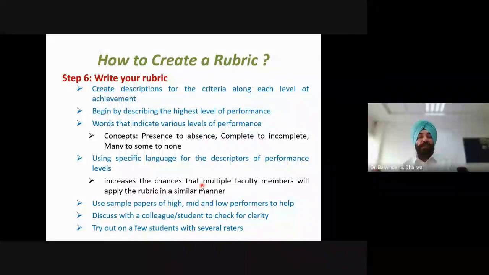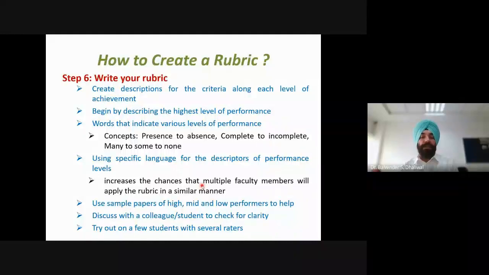So here the concept can be that when we choose words, the flow can be from presence to absence, from complete to incomplete, from many to some to none. Such types of words can be used while writing the descriptions.